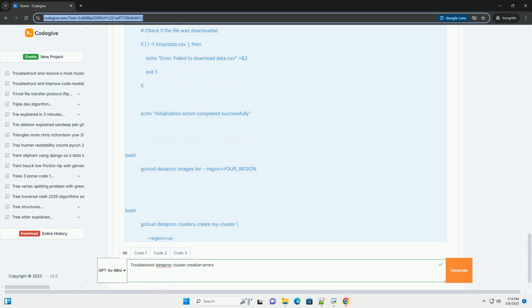Solution. Use a supported image version. Check the Dataproc documentation for the list of supported image versions. Use the --image-version flag when creating the cluster. It's generally recommended to use the latest stable image version. Check available versions. You can list available image versions using the gcloud CLI.